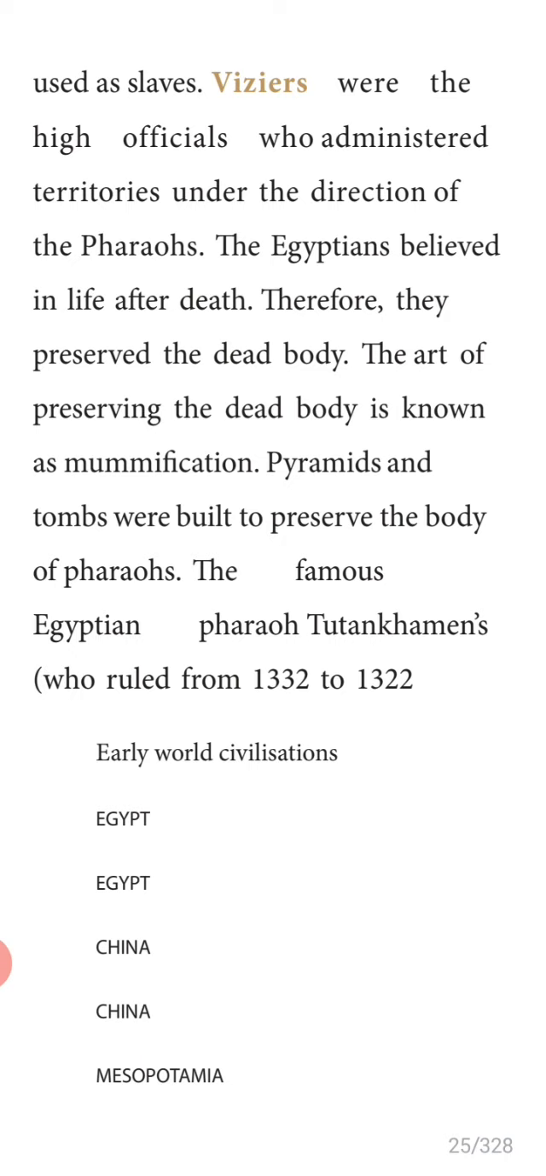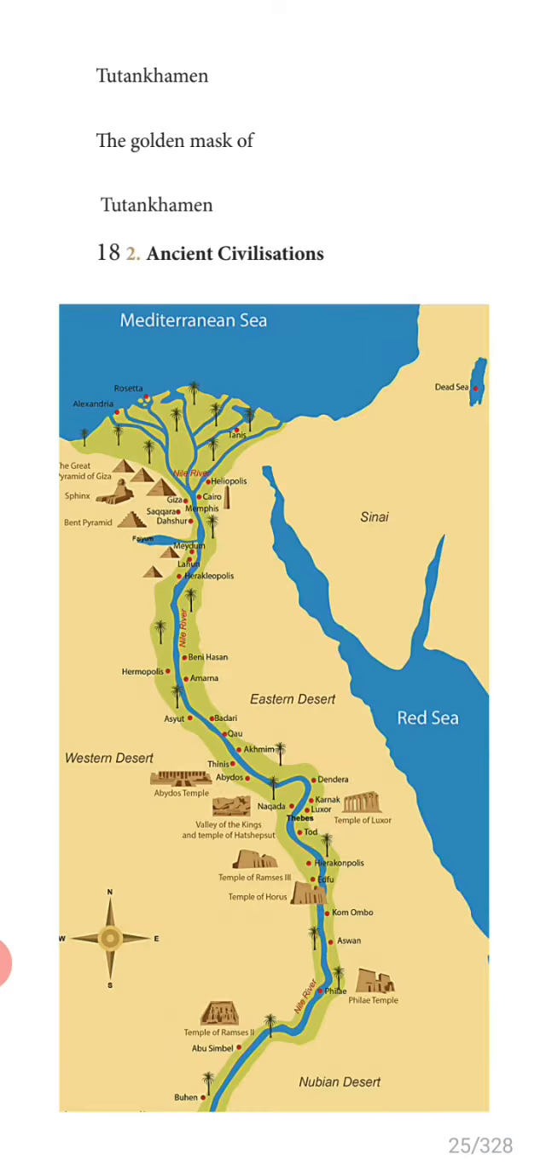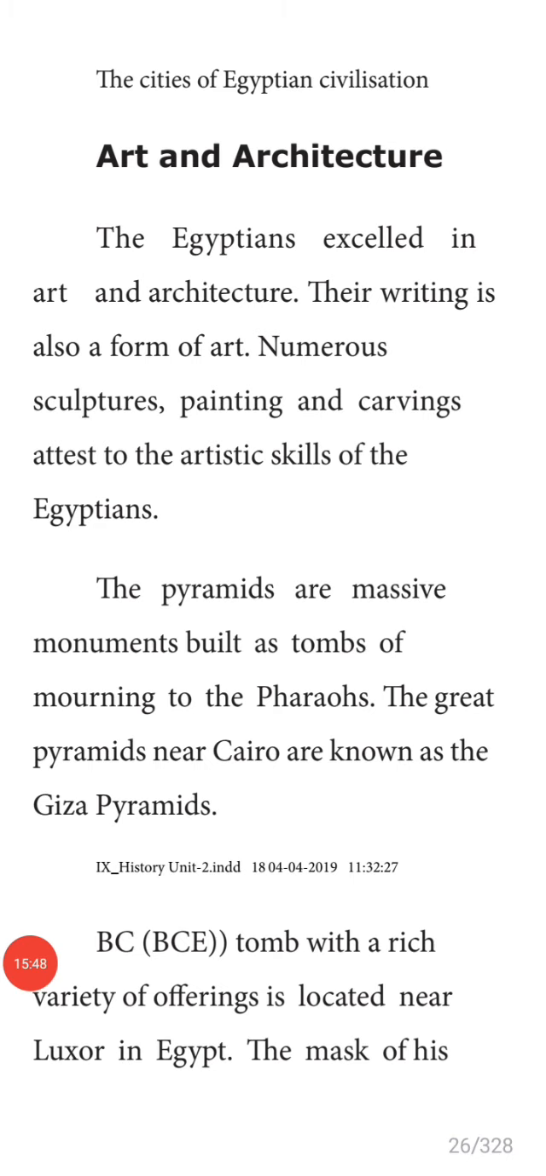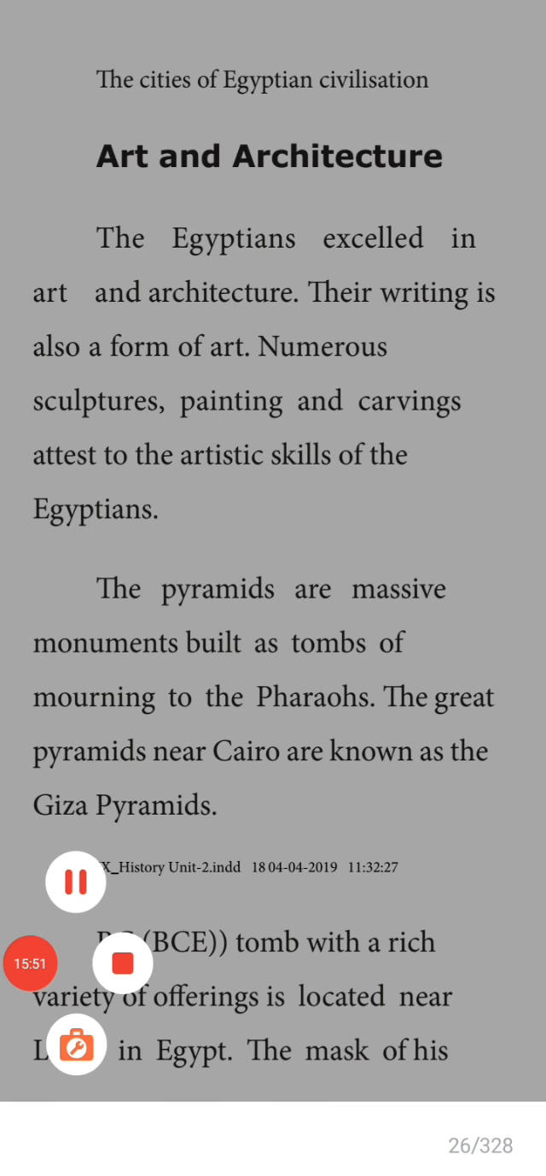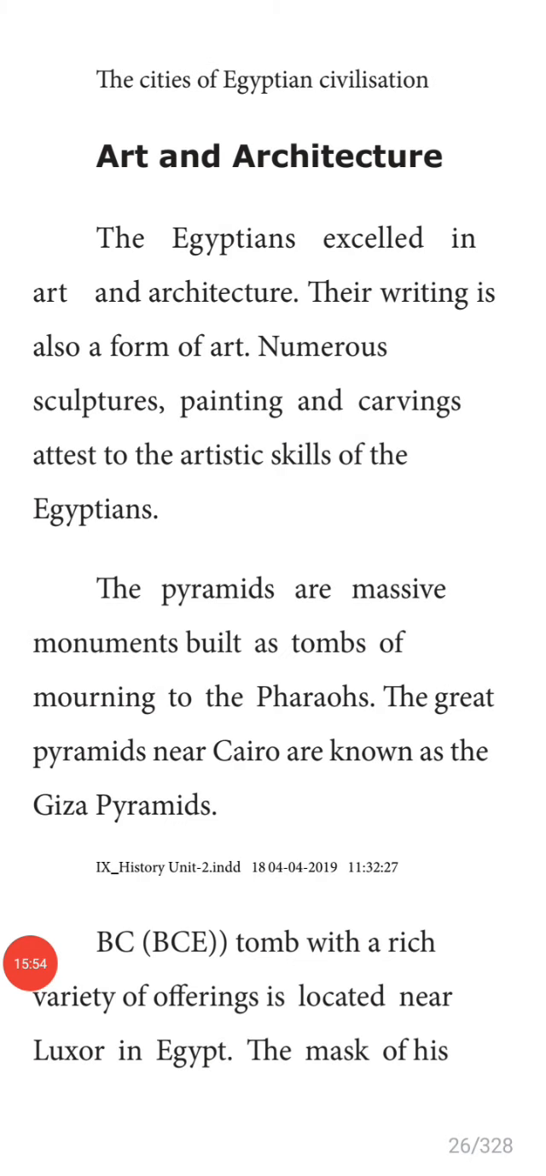The famous Egyptian pharaoh, underline Tutankhamun, who ruled from 1332 to 1322 BC. His tomb with a rich variety of offerings is located near Luxor. Luxor is a place in Egypt. Underline. It may be asked as a 1 mark question.